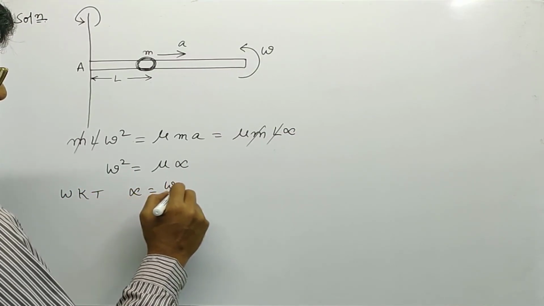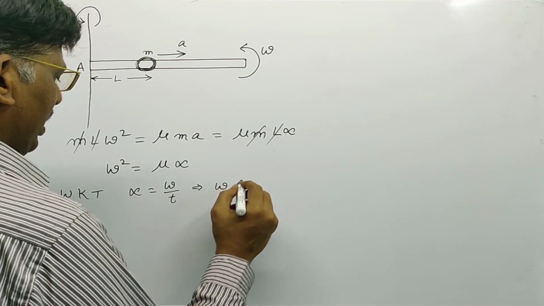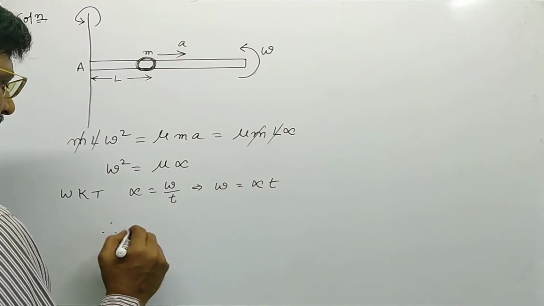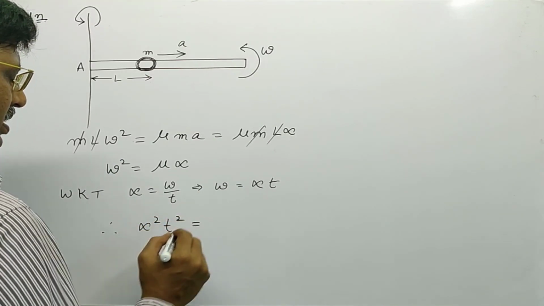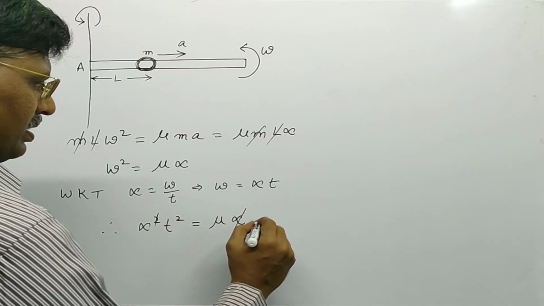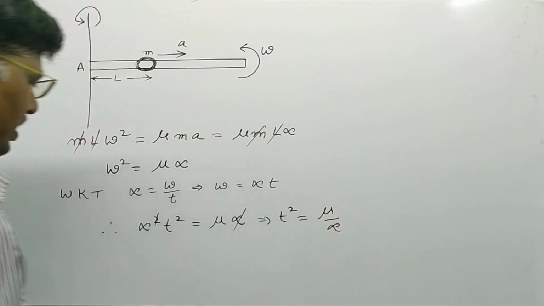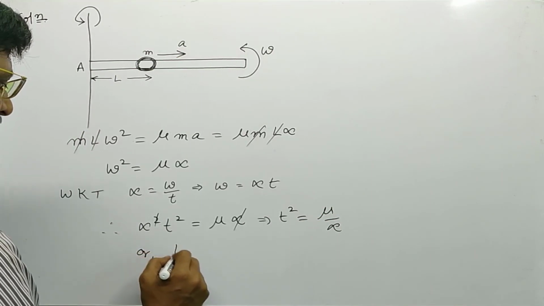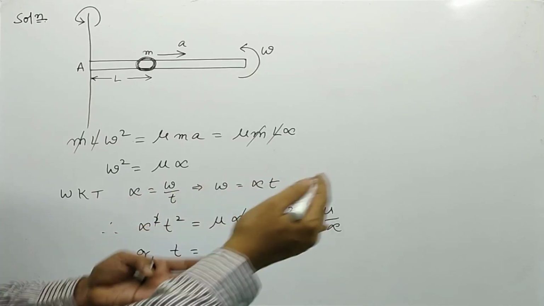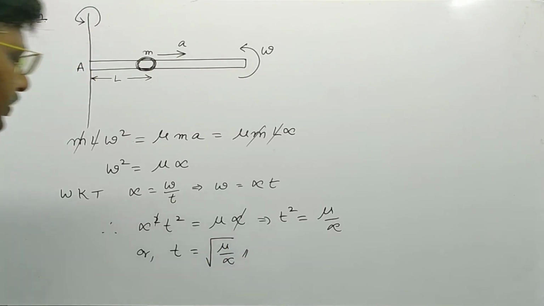We know that alpha is equal to omega divided by t, angular velocity divided by time, or omega is equal to alpha into t. So omega square can be written as alpha square into t square, that is equal to mu into alpha. One alpha cancels on both sides, then t square is equal to mu by alpha, which is the time within which the bead does not slip. So t is equal to square root of mu divided by alpha.